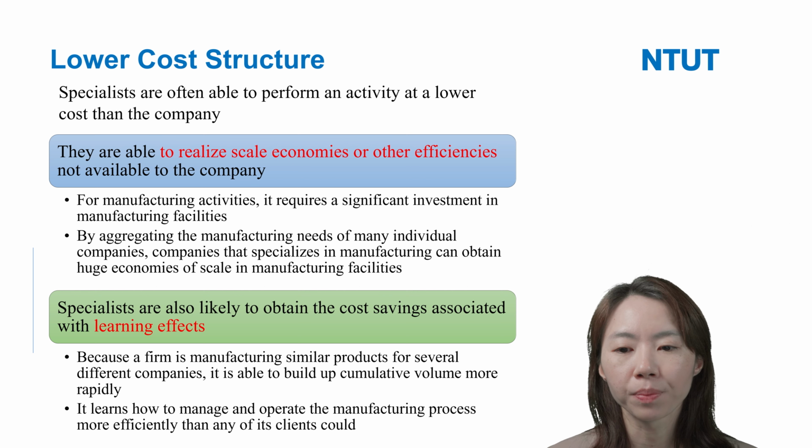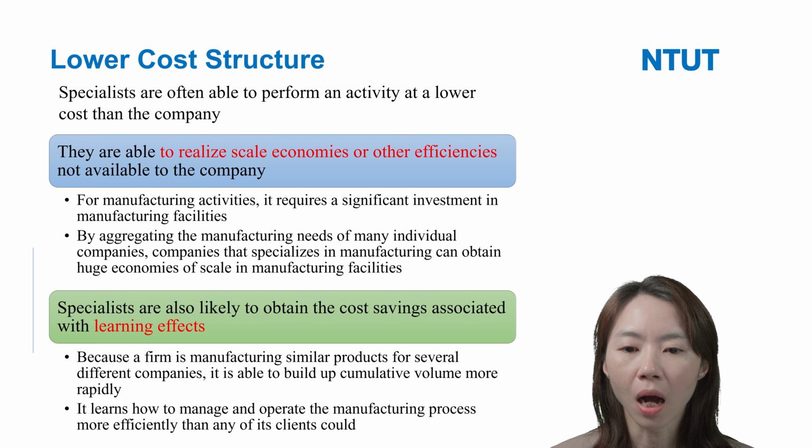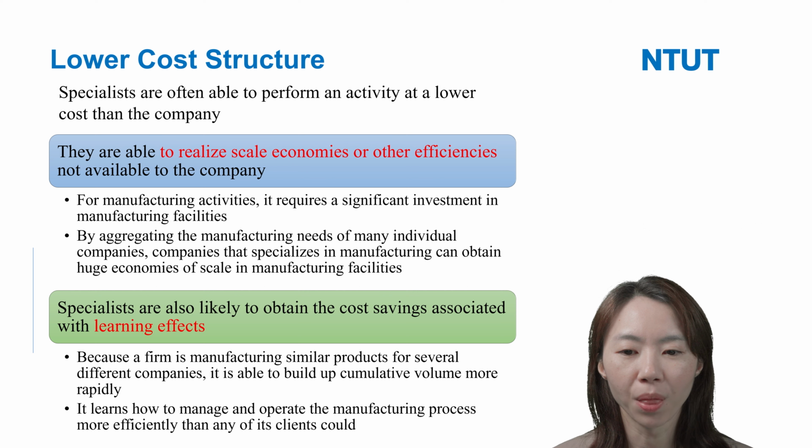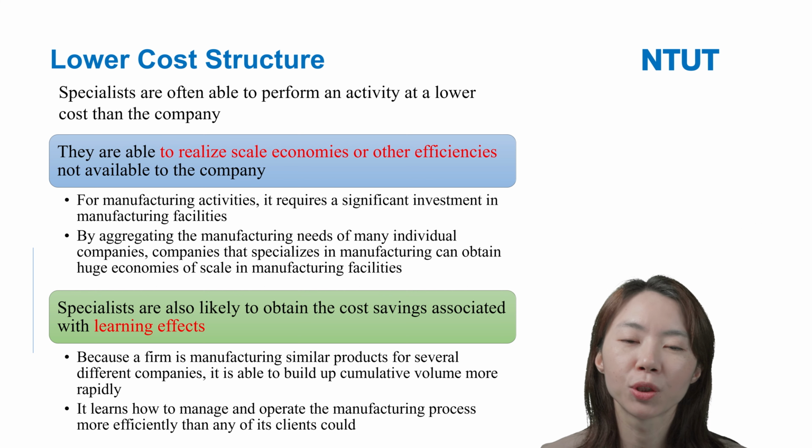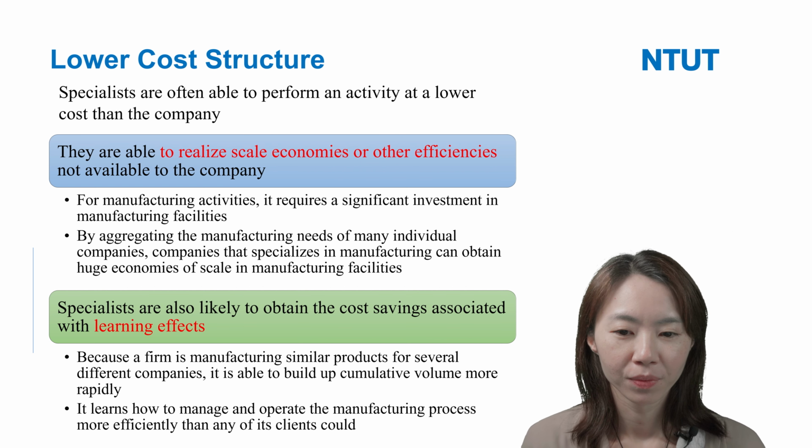And second, specialists are also able to obtain cost savings associated with the learning effect, because they help many firms do the same thing. Right?